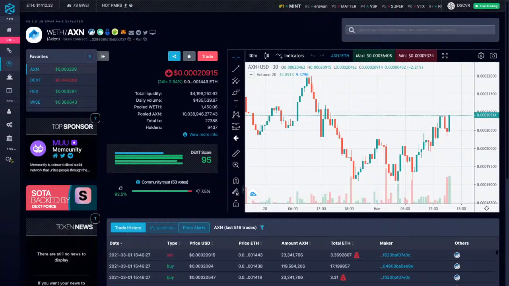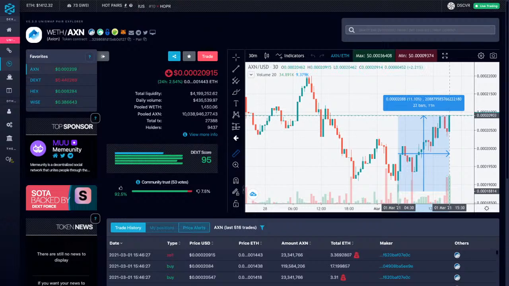Let's have a quick look at the price at the moment. Axion at the moment is 0.000020915. So it's actually rising a bit off the bottom there. Let's have a quick look at what the bounce has been. About 11%, so that's not bad. 11% bounce, so pretty cool.